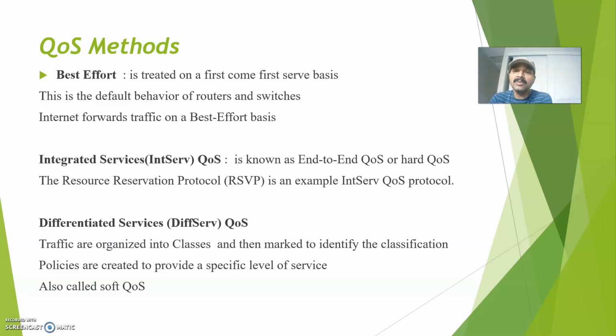And the second thing, I have to give the level of service. If I want to prioritize the voice and video traffic, then I have to give priority. That level of treatment is given by the policy map. Policies are created to provide a specific level of service. And the third thing is the service policy, which we apply to the interface. So these are the class map, the policy map, and the service policy. This is also called soft QoS. It is directly opposite to integrated QoS: in integrated QoS there is a reservation, but in differentiated QoS there is no reservation, and this is more scalable because each and every device decides how to handle the traffic flow.